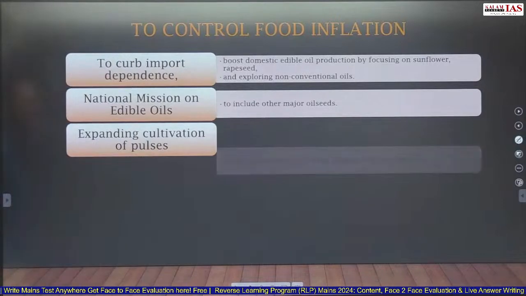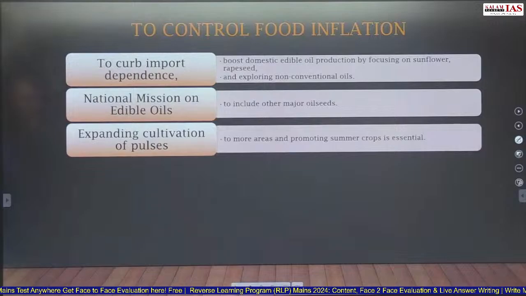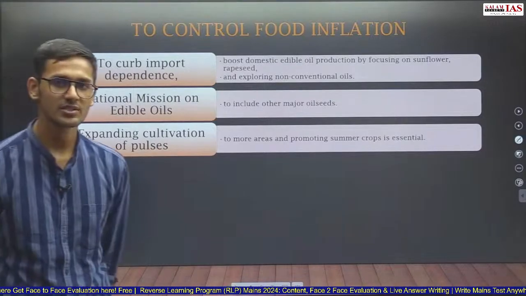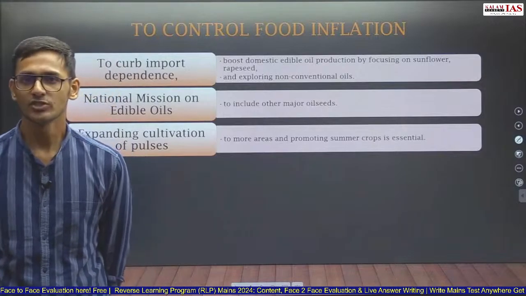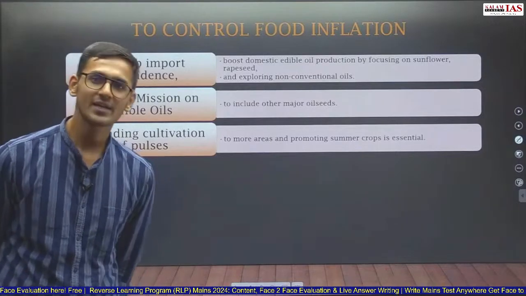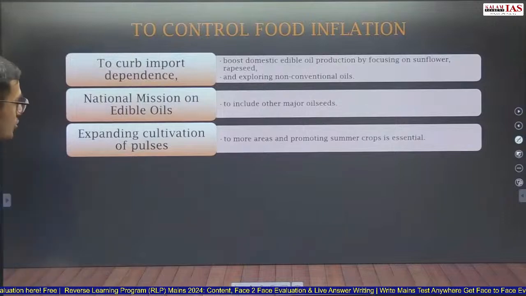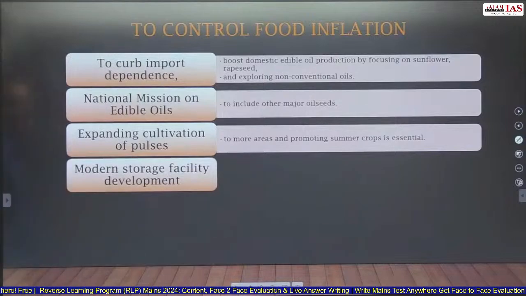Expand cultivation of pulses. So expanding cultivation of pulses should be done to more areas. Promoting summer crops is essential. Pulses cultivation is shrinking nowadays. So expanding pulses cultivation to more areas should be done to increase production of pulses.